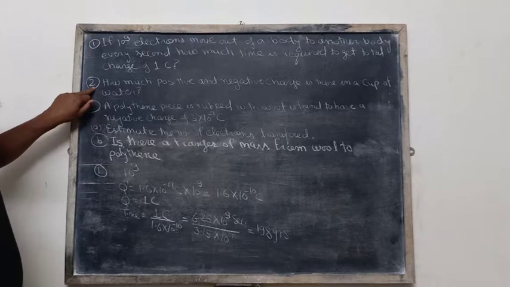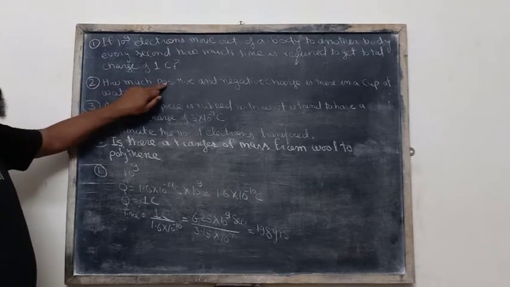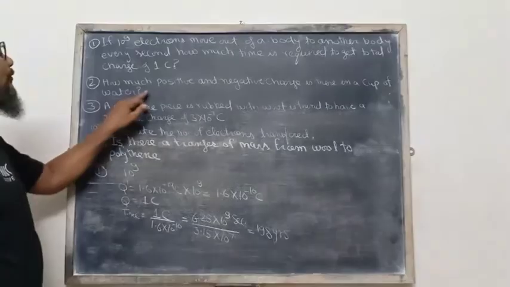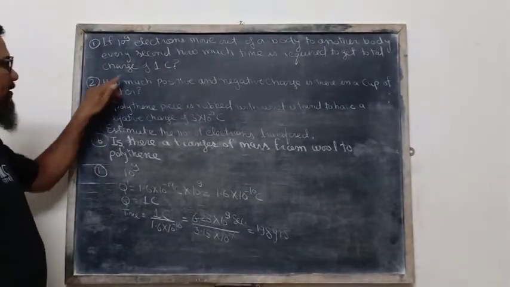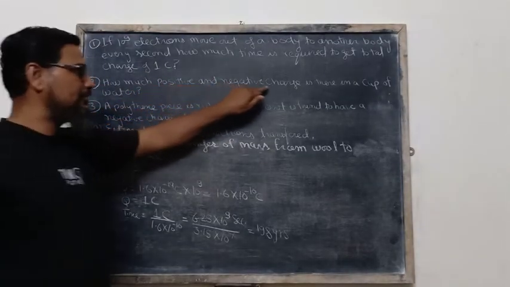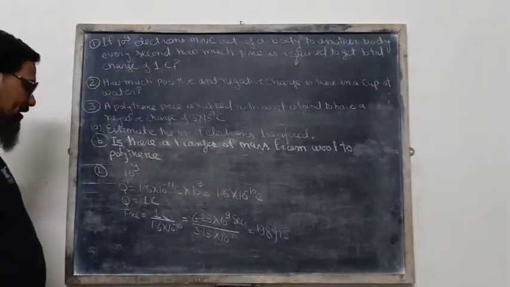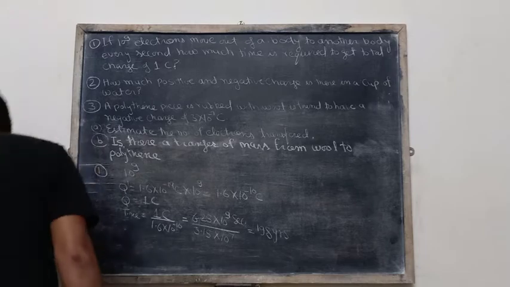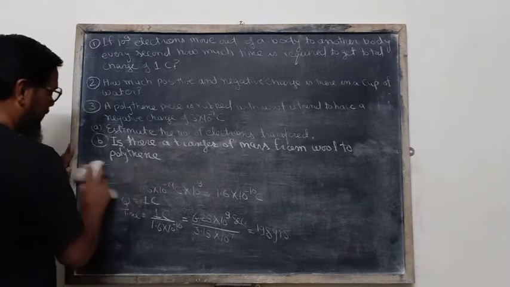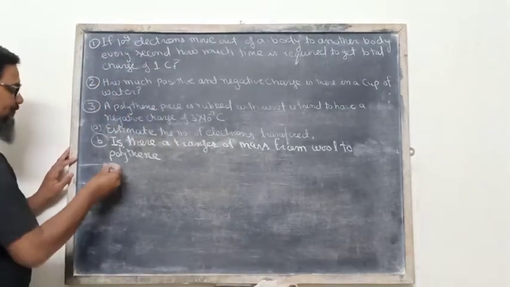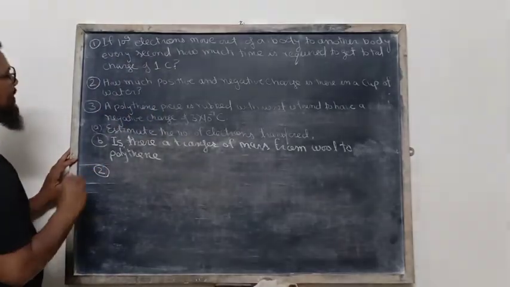After that we shall discuss question number 2. Question number 2 is: how much positive or negative charge is there in a cup of water? The value can be calculated, and this is the solution.